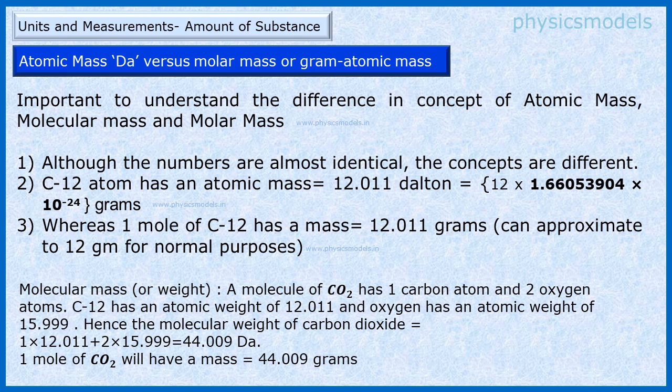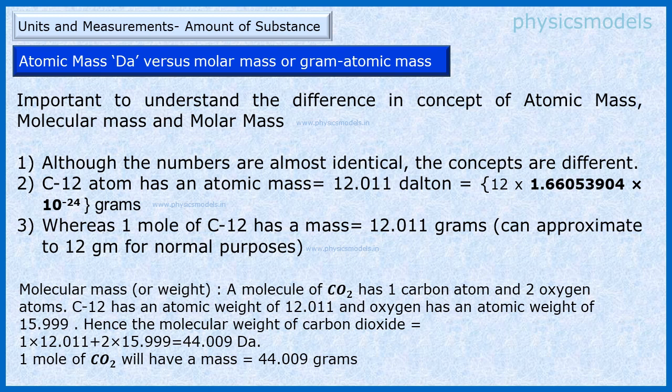The C-12 atom, one atom, has an atomic mass of 12.011 Dalton. That does not mean the C-12 atom weighs 12.011 grams, no. The 1 mole of C-12 having 6.022 × 10^23 atoms, that whole chunk will have a mass of 12.011 grams.